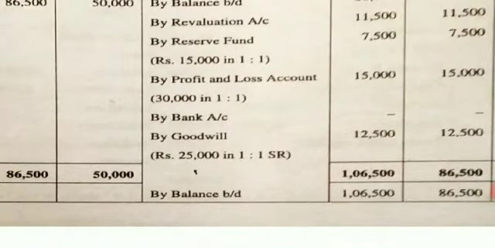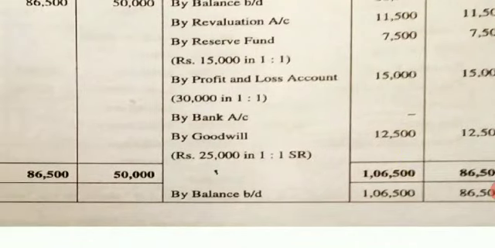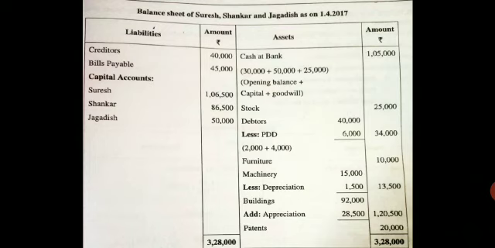Next, come to your balance sheet. Liabilities side. Write capital accounts. Underline it. Below that you write Suresh 1,06,500. Shankar 86,500. Jagdish 50,000.